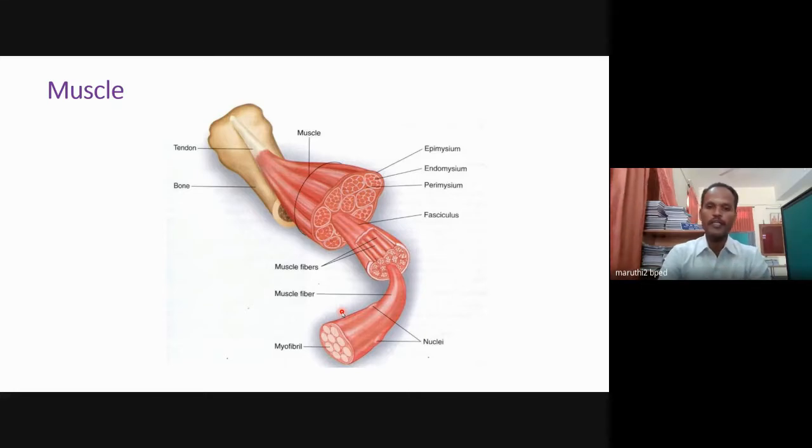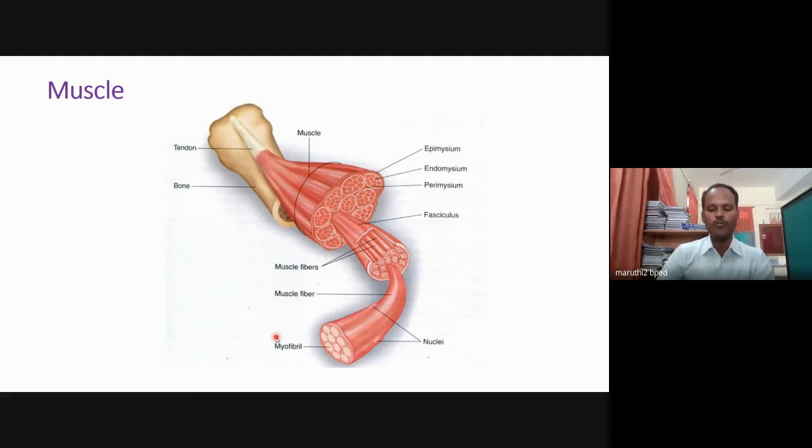But inside the muscle, a lot of parts are there, and each and every part is functioning. That is why we feel the muscle in a contraction position or a relaxation position. The contraction and relaxation of the muscle take place in the myofibrils, that is, the actin and myosin filaments. The movement of the myosin and actin filaments is called contraction and relaxation.